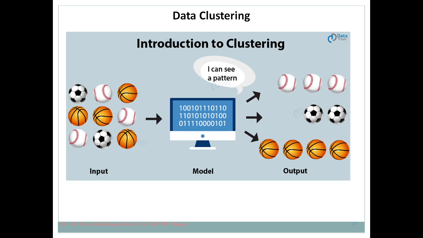Similarly, student 2 applied their own criteria. They decided to group these people based on gender. There are two genders, male and female, so they grouped them accordingly. Now another example. Here I have shown this group of balls to a student, or in the case of machine learning I can say to the model, and then I will get output like this. Here I will get three clusters.